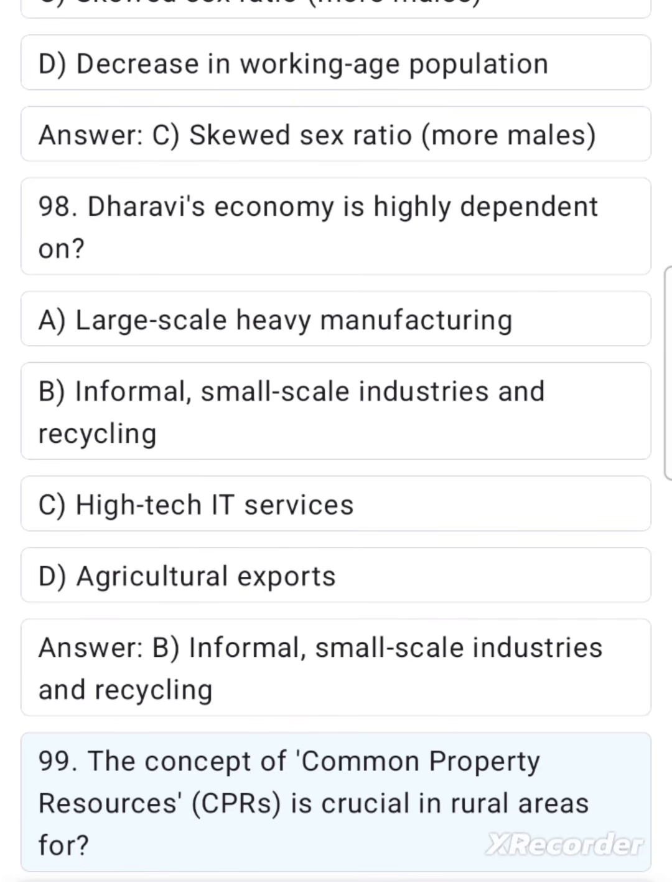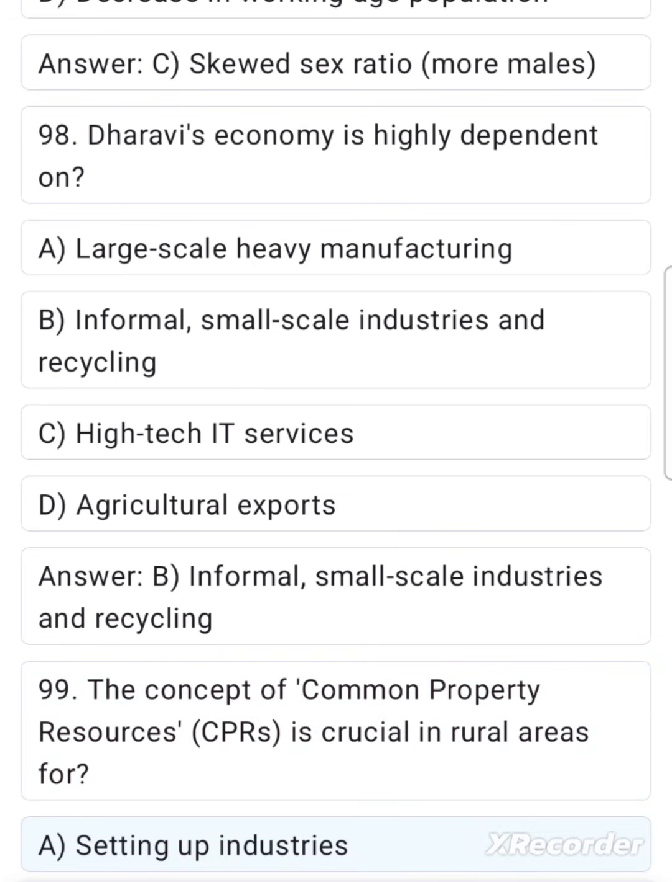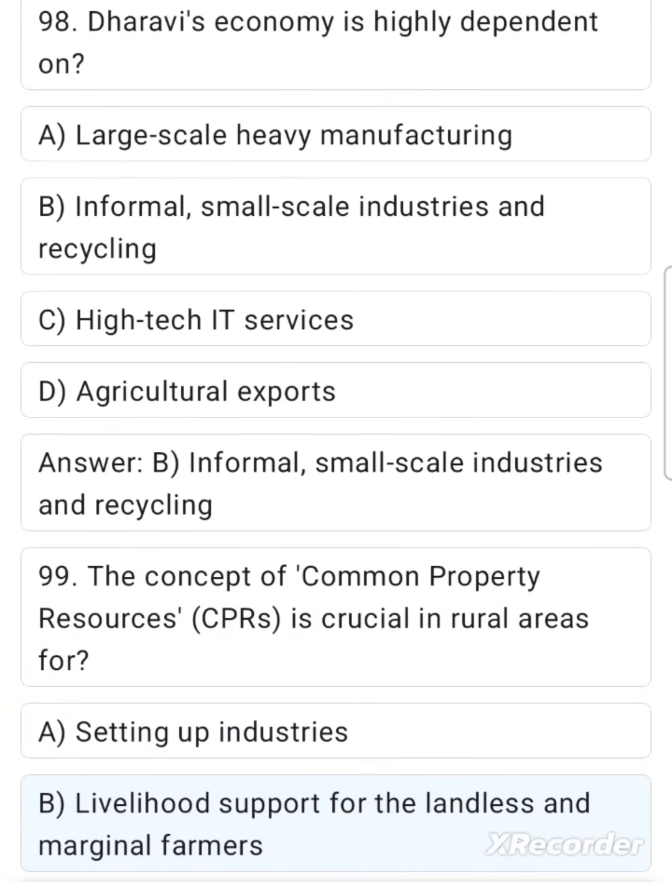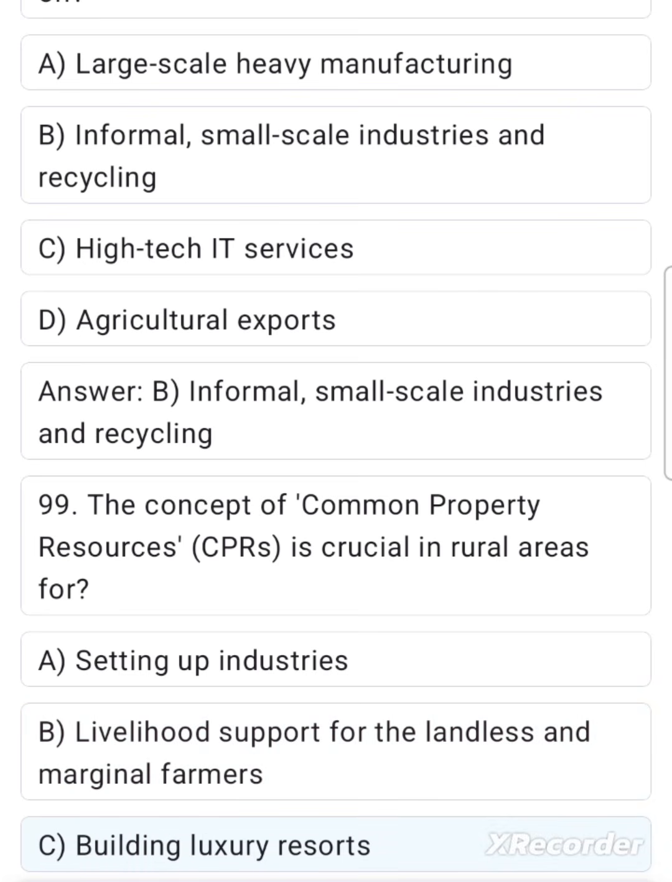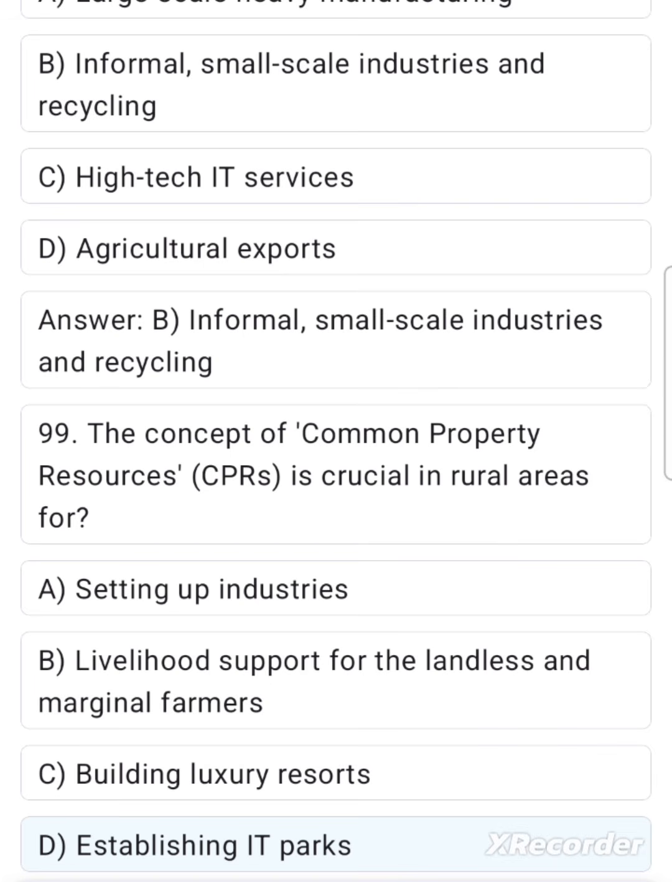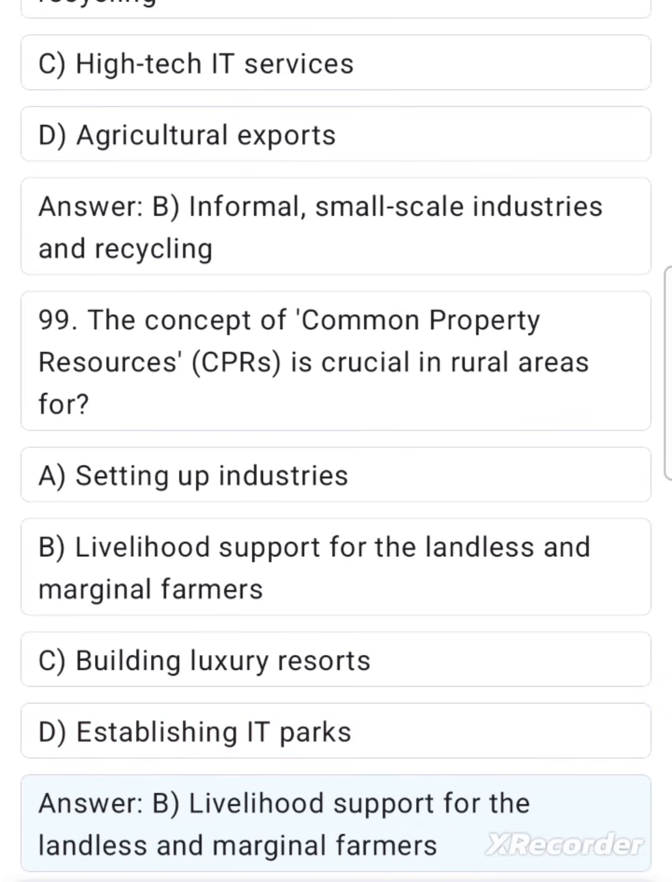99. The concept of common property resources, CPRs, is crucial in rural areas for A. Setting up industries. B. Livelihood support for the landless and marginal farmers. C. Building luxury resorts. D. Establishing IT parks. Answer B. Livelihood support for the landless and marginal farmers.